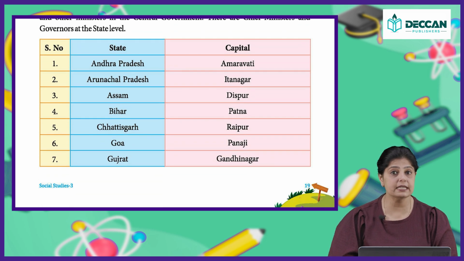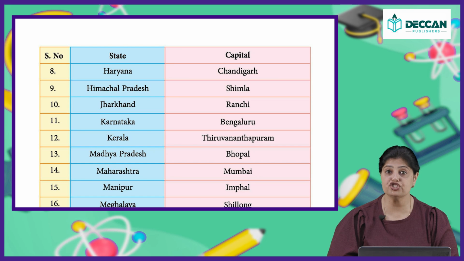Andhra Pradesh, capital is Amravati. Arunachal Pradesh, Itanagar. Assam, capital is Dispur. Bihar, capital is Patna. Chhattisgarh, capital is Raipur. Goa, capital is Panjim or Panji. Gujarat, the capital is Gandhinagar. Haryana, capital is Chandigarh. Himachal Pradesh, Shimla is the capital. Jharkhand, capital is Ranchi. Karnataka, Bengaluru. Kerala, capital is Thiruvananthapuram. Madhya Pradesh, capital is Bhopal.